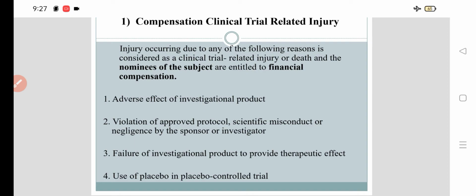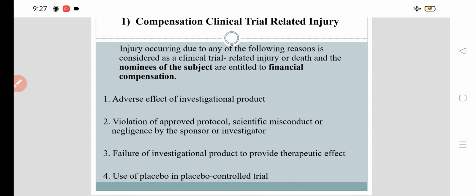Scientific misconduct: if you have to give the drug or medicinal product by intramuscular route but you are giving it by intravenous route, we call it scientific misconduct or negligence by the sponsor or investigator.